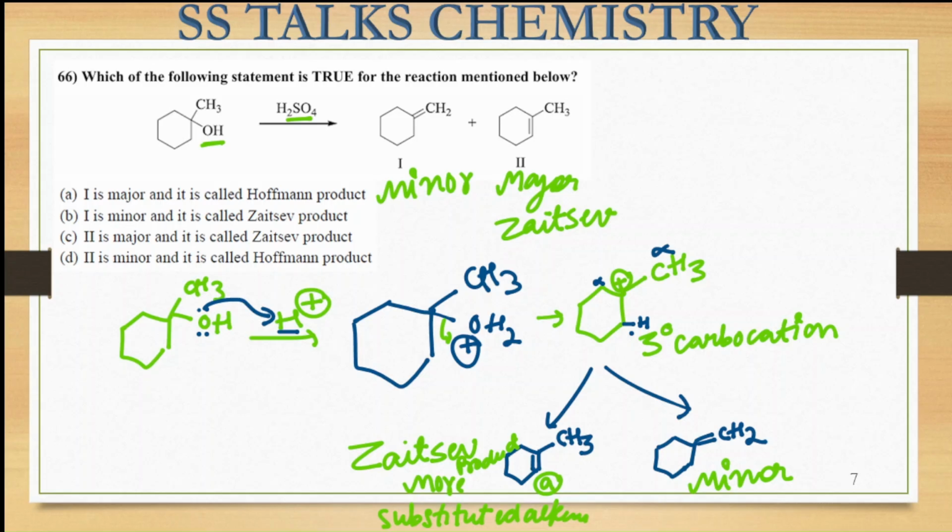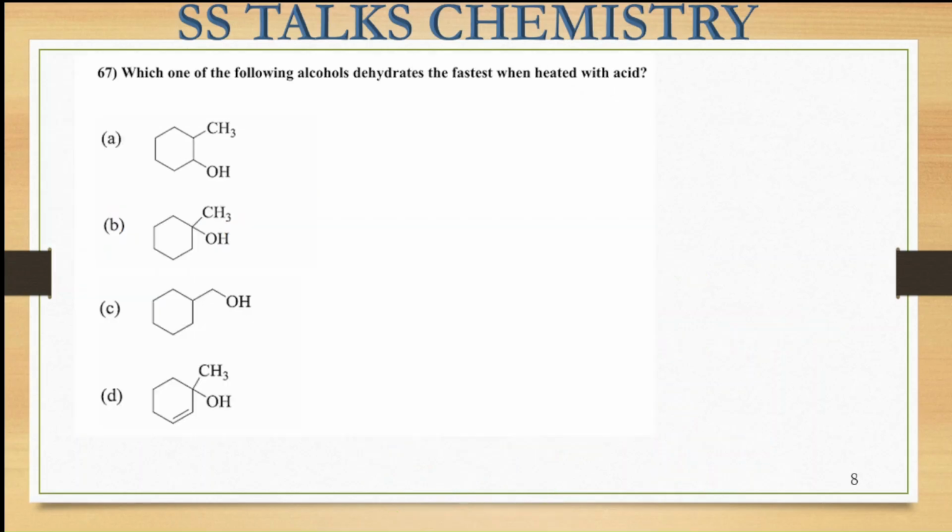You can see this is given in option C, that the second is the major one and this is your Zaitsev product. So the correct option becomes option C over here, right? So now let us move on to the next question, that is this one. Here they are asking which one of the following alcohols dehydrates the fastest when it is heated with acid. So again the alcohol species have been given.